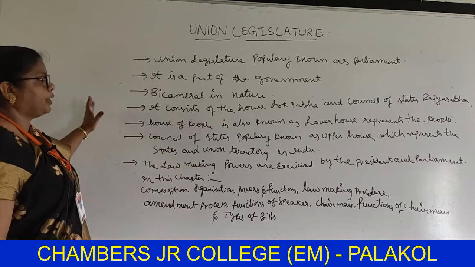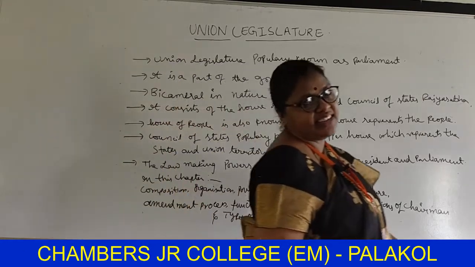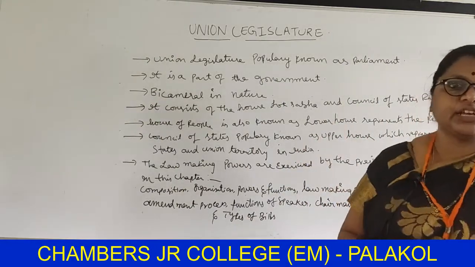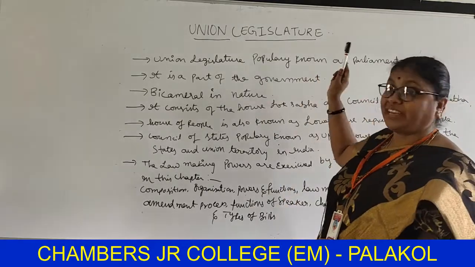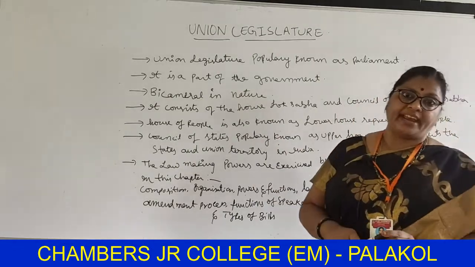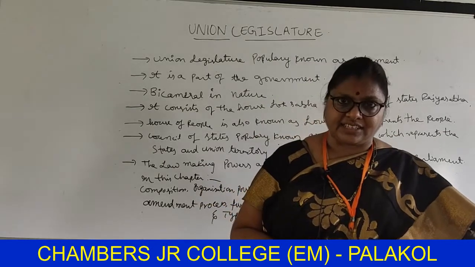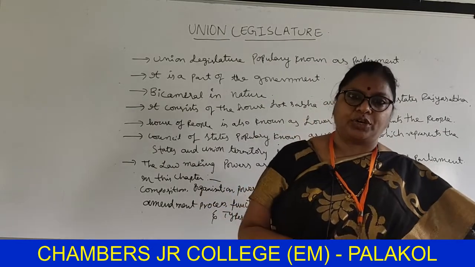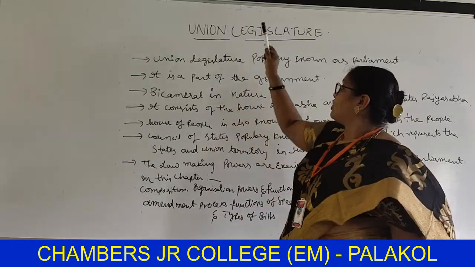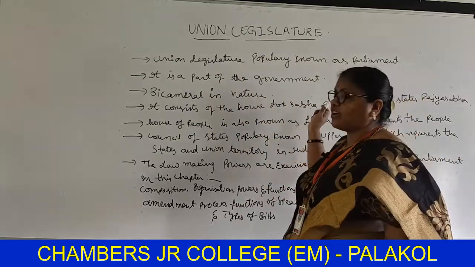Now we are going to see the union legislature, which I already told you is popularly known as Parliament. It is a part of the government. What are the organs of the government? Legislature, executive and judiciary. So these three are the organs of the government, and the union legislature or Parliament is a part of the government.